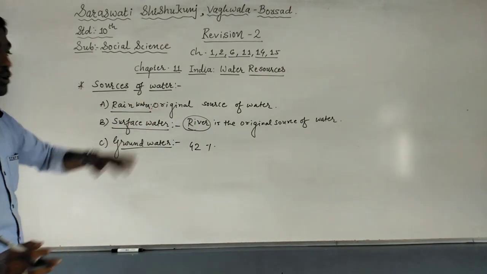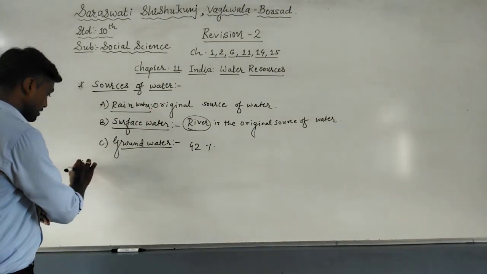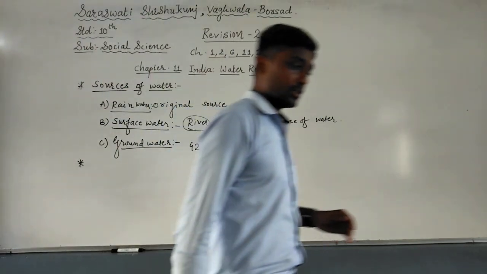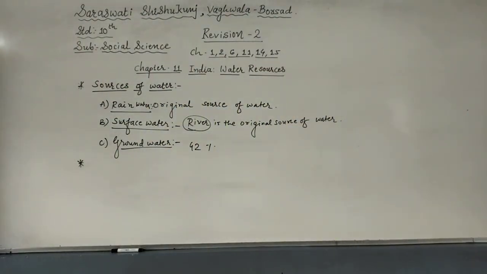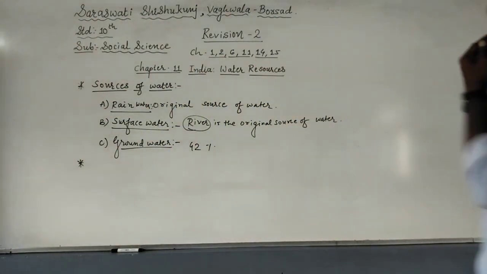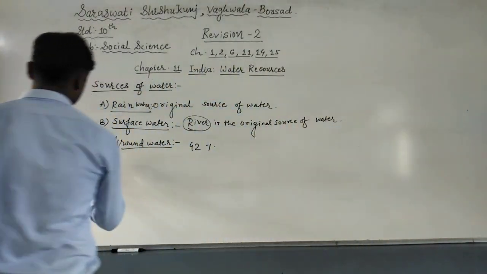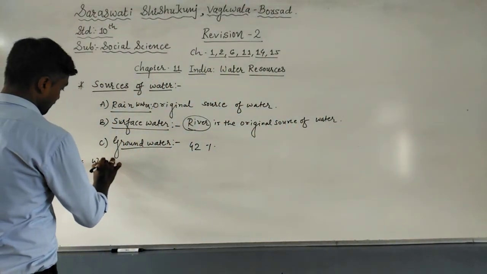Okay, sources of water. Now our next question is about water resources and uses. In that we have talked about irrigation methods, water uses.